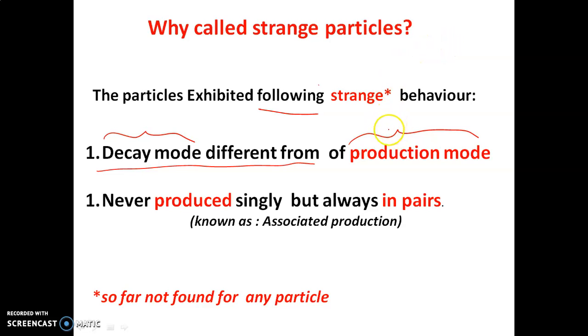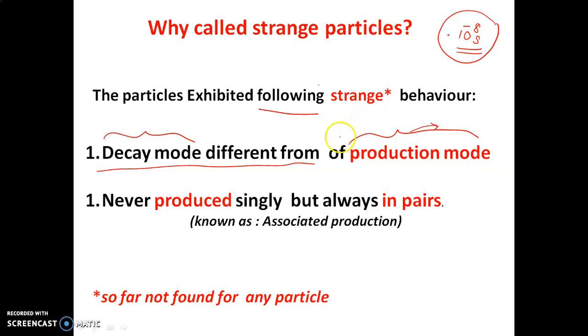Production mode means the method by which they have been produced, and after that most of the particles decay again and become another particle. Even though we have more than 108 particles, and the numbers are increasing, these particles do not exist for a long time. Some of them have a lifetime as small as 10 to the power minus 8 seconds. But even though they exist for such a small time, they exist, so they have a name and we should consider them as elementary particles.